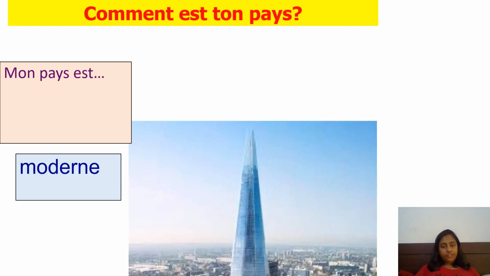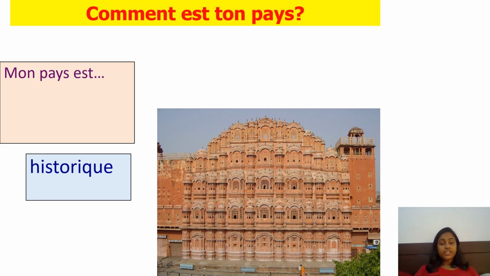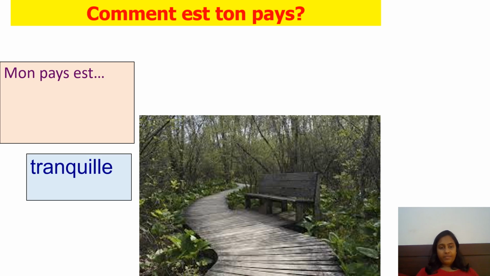If you feel your country is modern, then you write mon pays est moderne. Next one. Mon pays est historique. If in your country you have lots of castles or palaces dated a long time back, or some beautiful architectural buildings from decades before, you could say mon pays est historique. Over here, it's so calm and silent, and so you can say mon pays est tranquille.